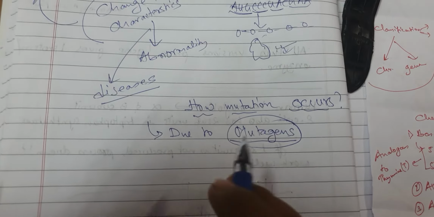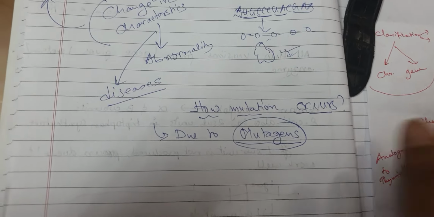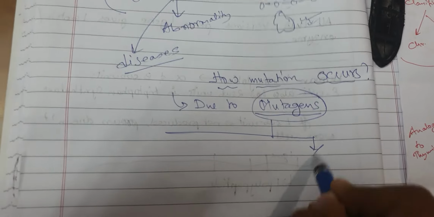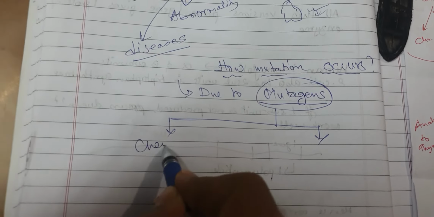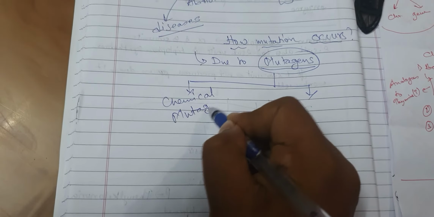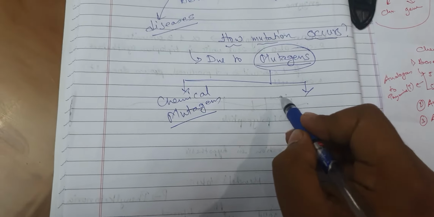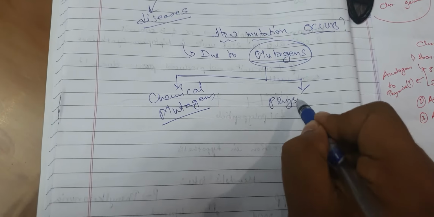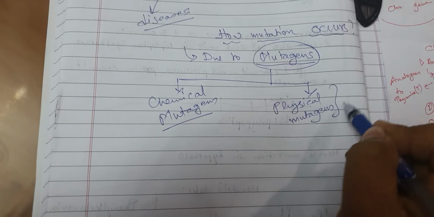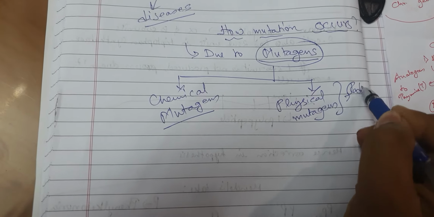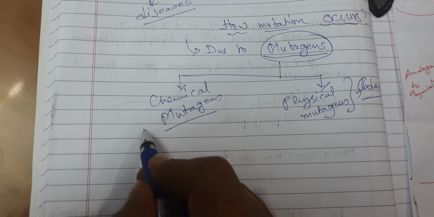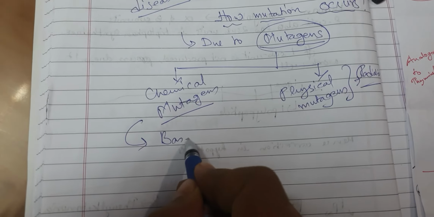Now mutagens are those agencies or agents which cause mutations. Mutagens can be chemical mutagens, chemical agents, right? There can also be physical mutagens, which in most cases, or 99% of the cases, is radiation. Now if we talk about chemical mutagens, there are base analogues.